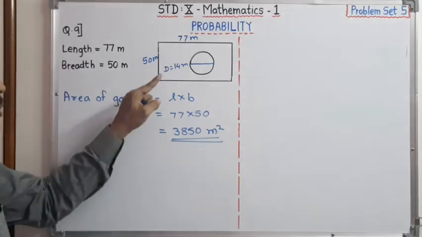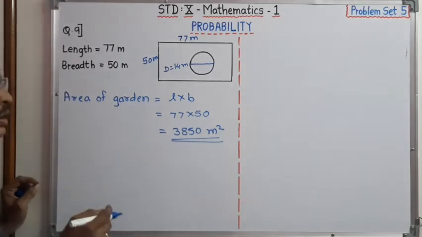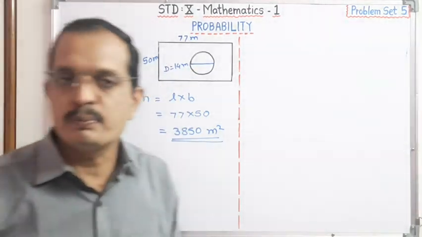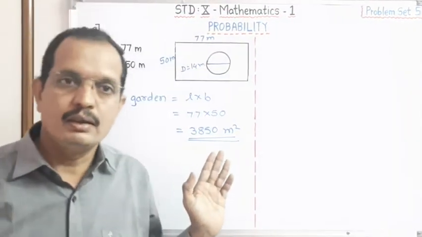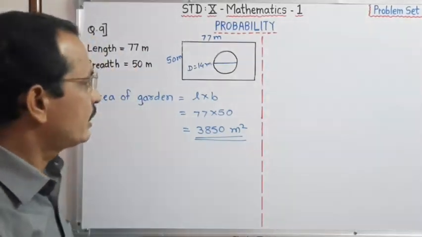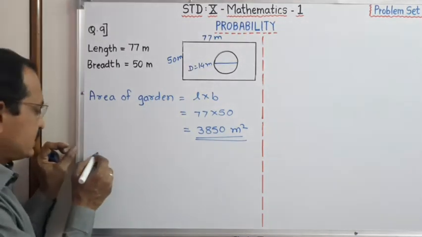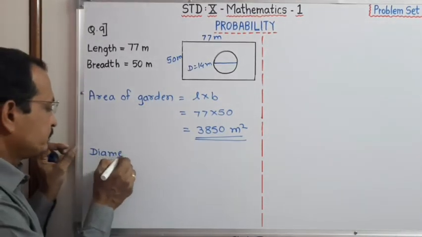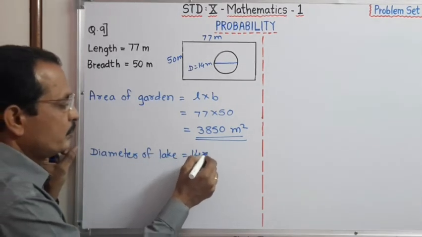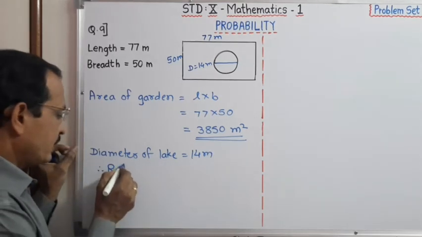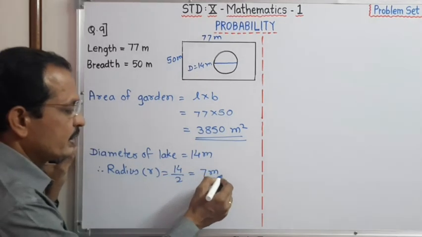Now dear student, what we have to find out? We have to find out the area of this lake. A lake is in a circular shape, and all of you know the formula for finding the area of a circle. It is pi r square, and diameter is given. First of all we have to find out the radius. Therefore see, dear student, diameter of lake is equal to 14 meter, therefore radius r is equal to 14 upon 2 is equal to 7 meter.